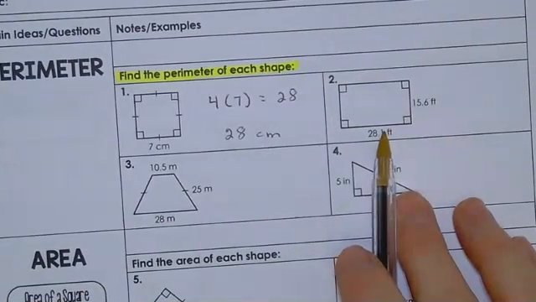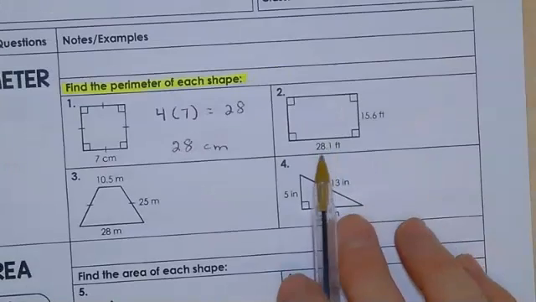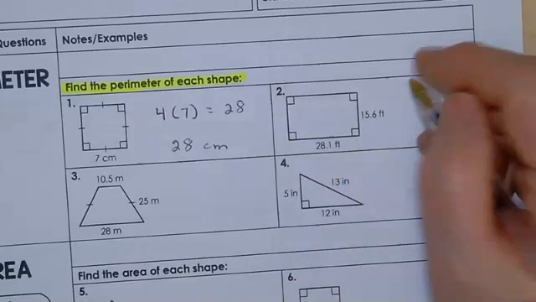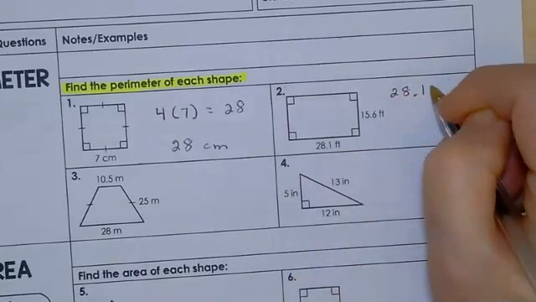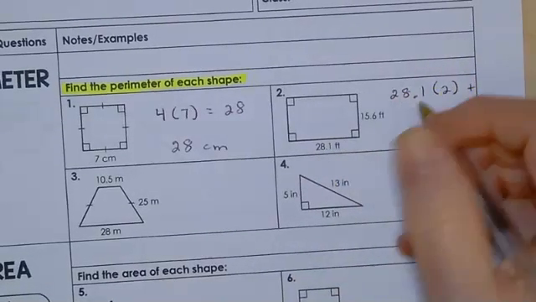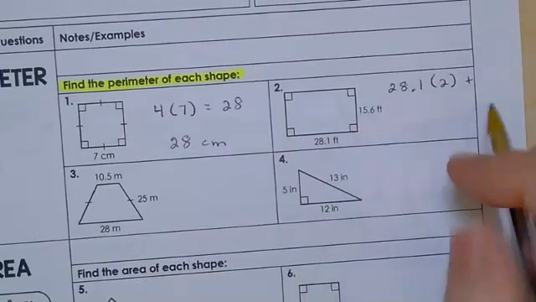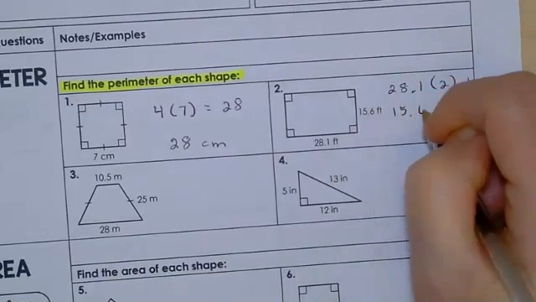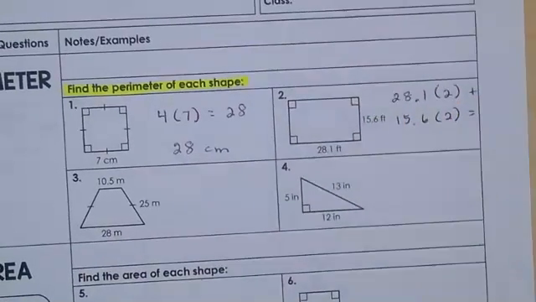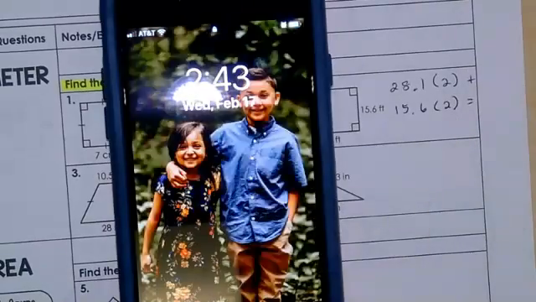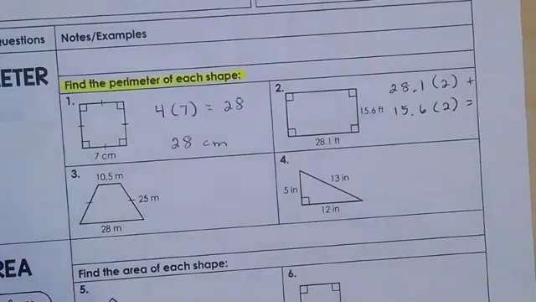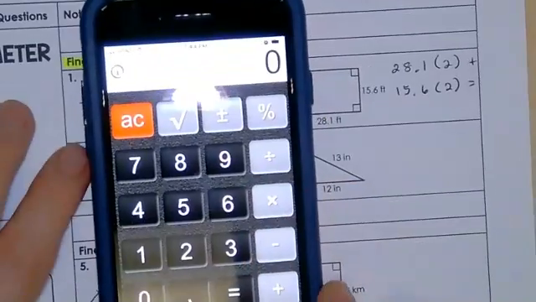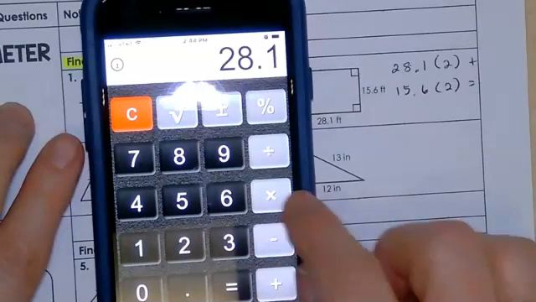For this one, I've got 2 at 28.1 and 2 at 15.6. And I've got to add those together. So let's get a calculator ready. And I'm going to do 28.1 times 2.